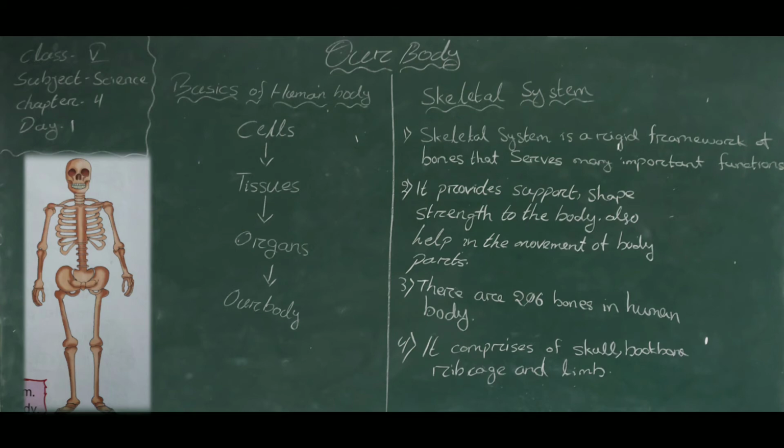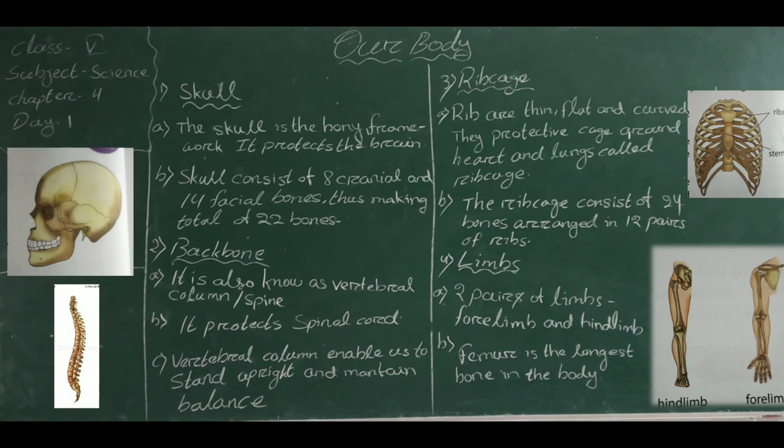Look at the blackboard. Skull means the head part of the skeletal system. The skull is the bony framework of the head. It protects the brain. The skull consists of 8 cranial and 14 facial bones, which makes a total of 22 bones. The cranial bones make up a protective frame around the brain, while the facial bones make up the upper and lower jaw and other facial structures.